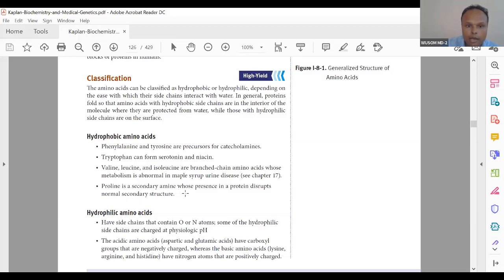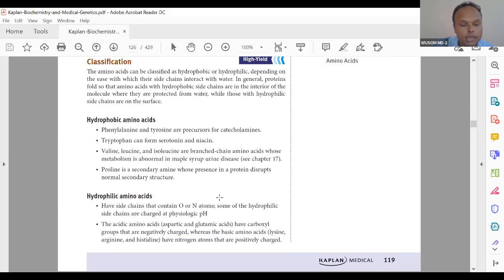So proline is aliphatic and we have already done it. What about proline? It is not present in the secondary alpha helix. It is more predominant in our alpha chain. There is a difference between alpha helix and alpha chain. Alpha helix is right-handed, present in all proteins. It is a secondary structure of protein. Alpha chain is left-handed, only present in collagen. So proline is part of collagen, that is alpha chain, not part of alpha helix. It is very scarce in alpha helix. So it is written here.